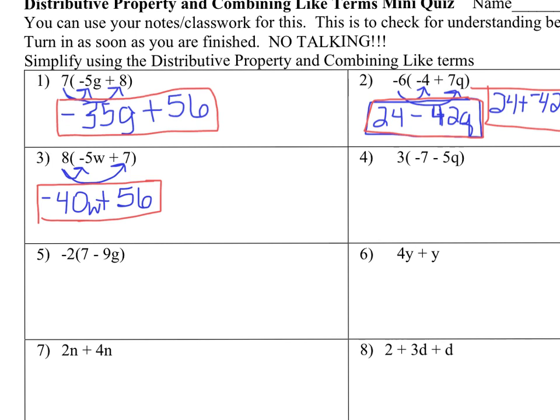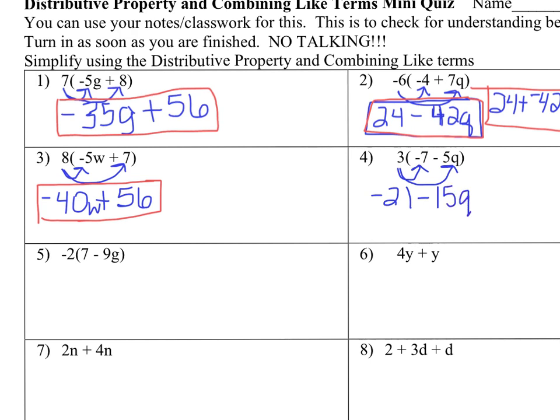Okay, now the next one is still another distributive property one. Because you're wanting to get rid of the parentheses, 3 times -7 is -21. Remember that subtraction is the same thing as a negative, so 3 times -5 is -15q.